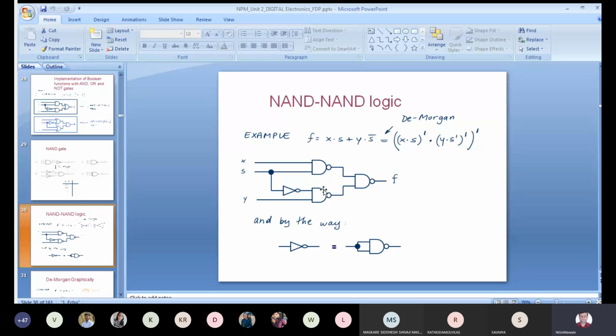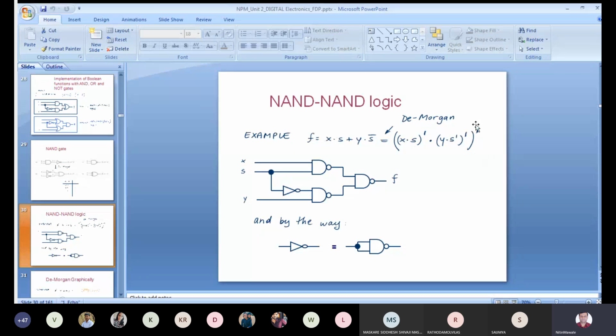And again it is followed by one NAND gate, so this dash indicates the entire bar. This bar is applicable for the whole bracket, that is, for X as well as S. Here the first bar is applicable for Y into S, whole bar, and again a bar.